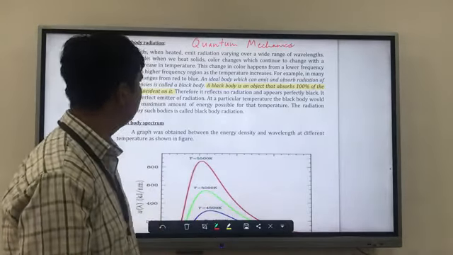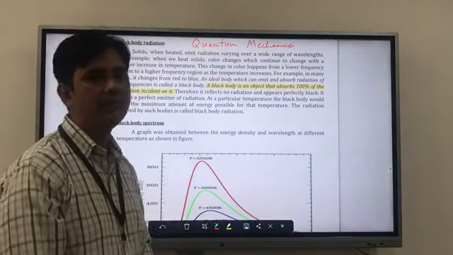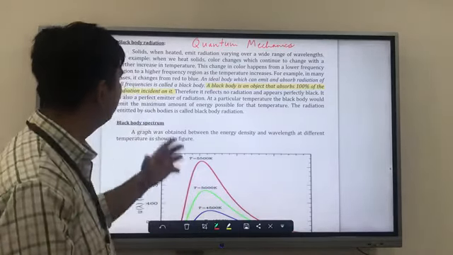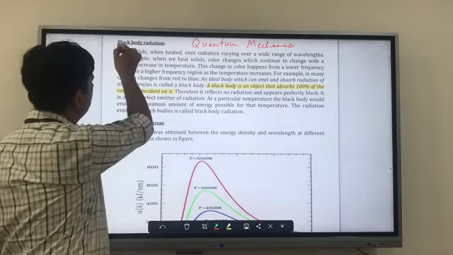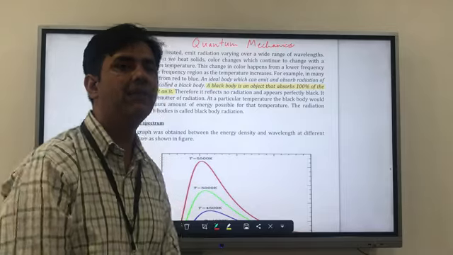So in quantum mechanics, I'll give you an introduction, and the first topic we will be taking is black body radiation, which is very important. So what is black body radiation?